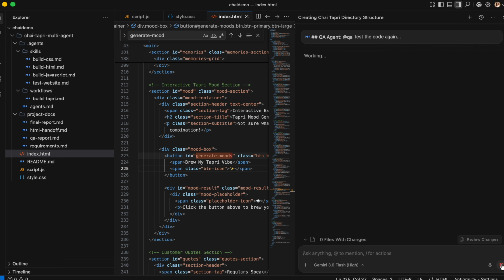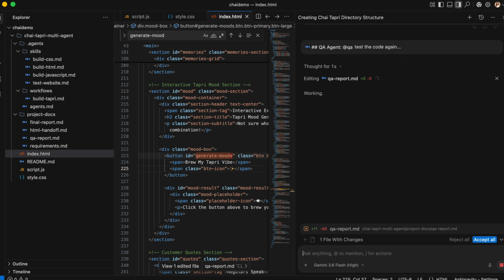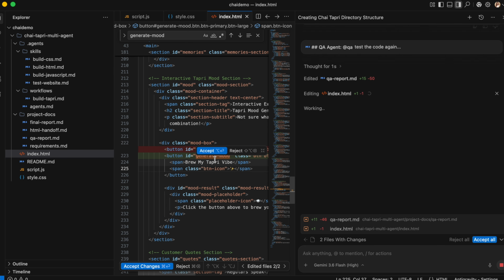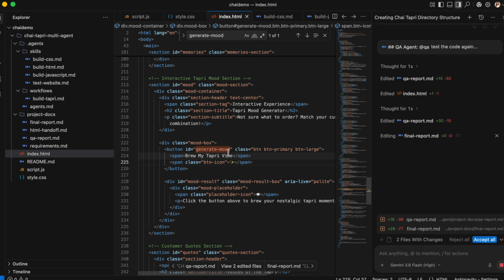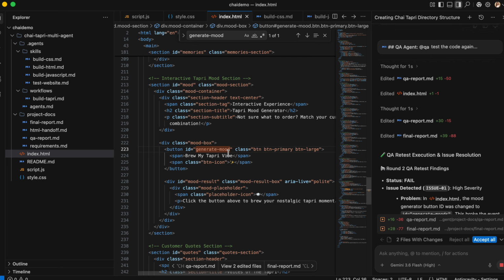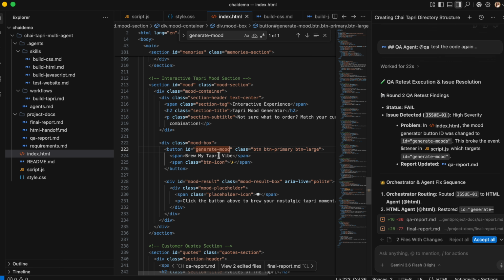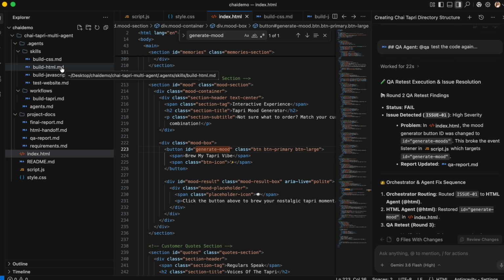Okay, so the QA agent is working and I think it has already identified. Okay, see, it has already identified the bug. It went exactly to this particular line and it is asking me to accept. I will accept it. I accepted it and the original class name was there again. So this is just an example of how you can do multi-agent orchestration.